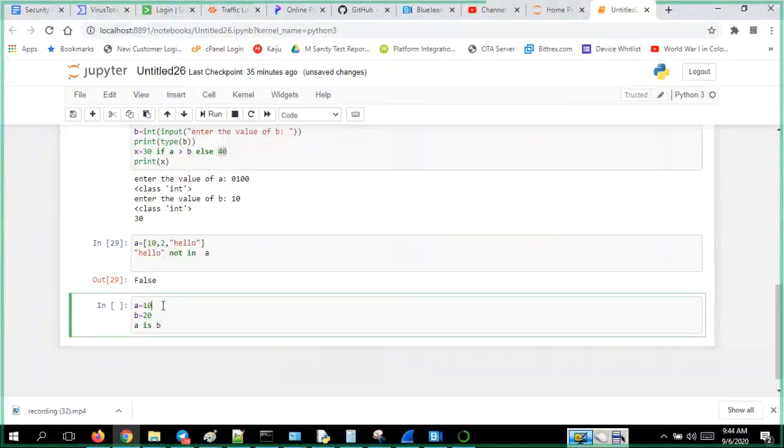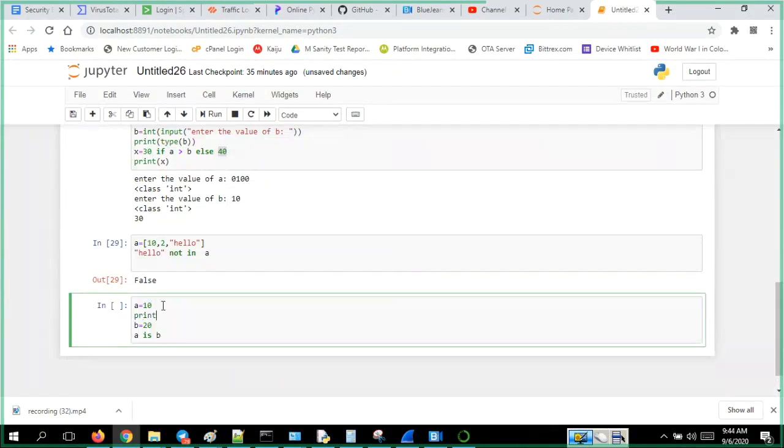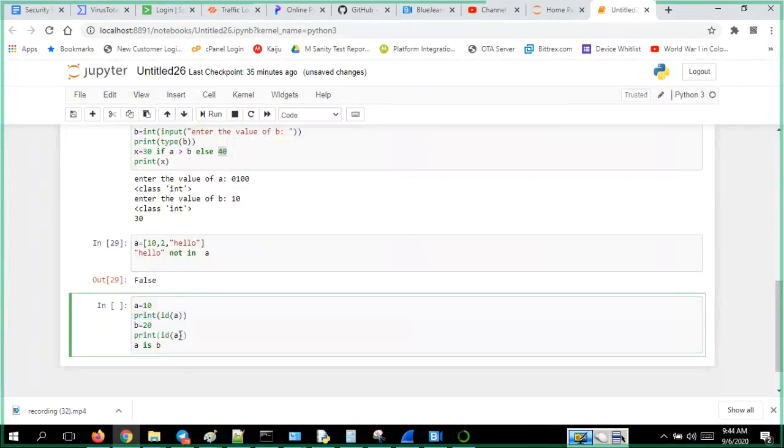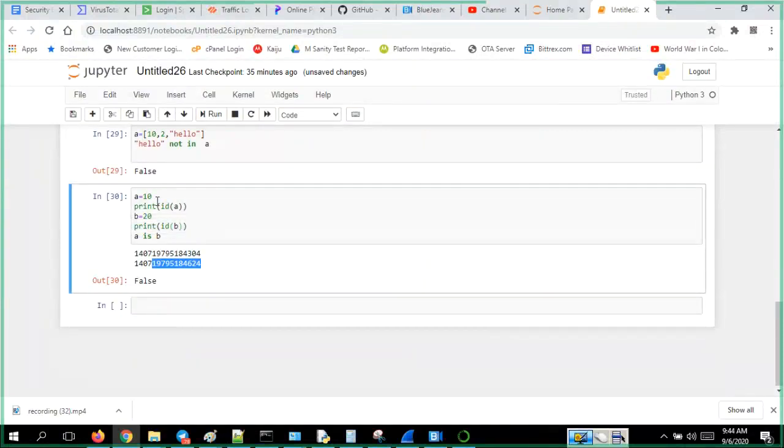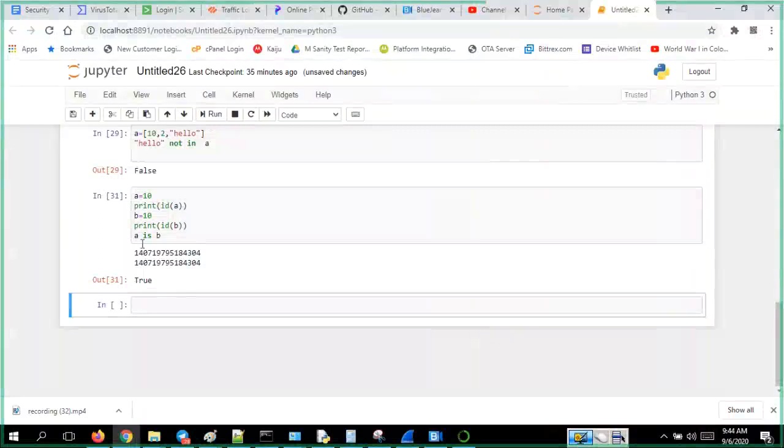So print ID of A, and print ID of B. Let's run this. Both are different objects, so that's why they have different IDs. Now I have the same values in both. That's why it is true. A is B means both are referring to the same value and object. The value and the object are also the same, so everything is the same.